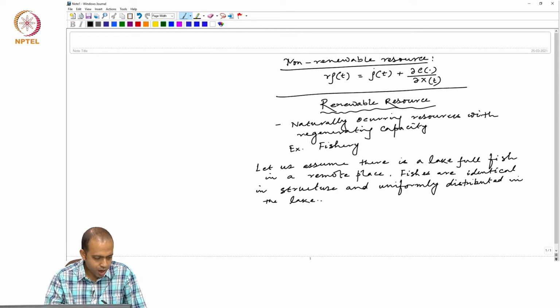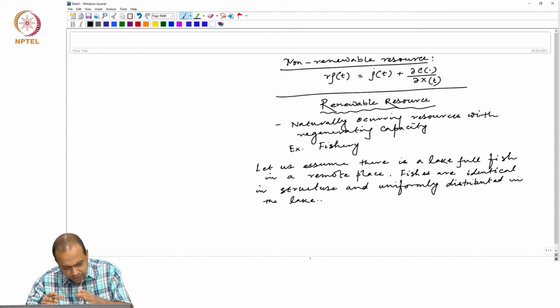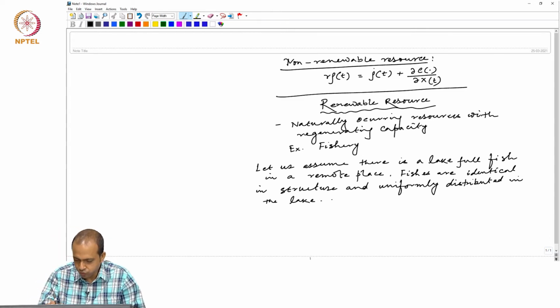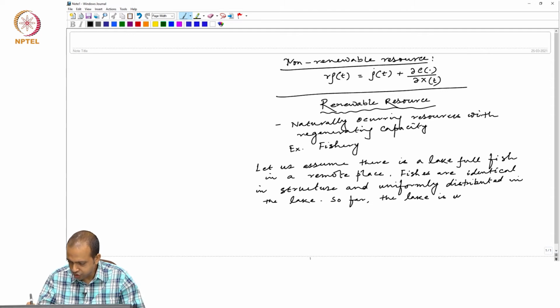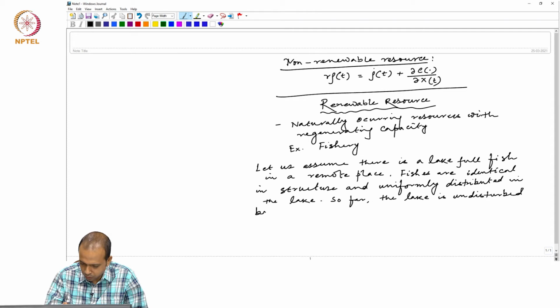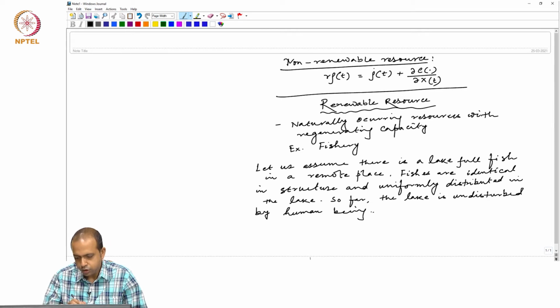Since the lake is in a remote place, so far the lake is undisturbed by human beings.